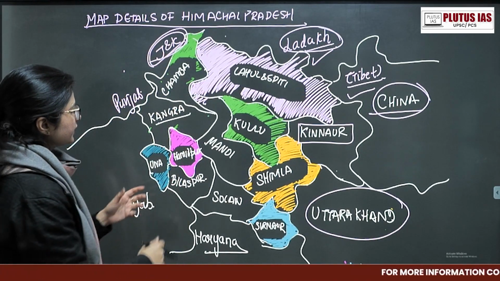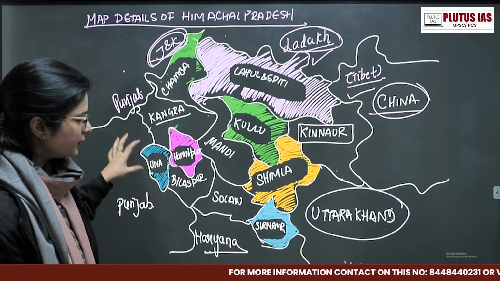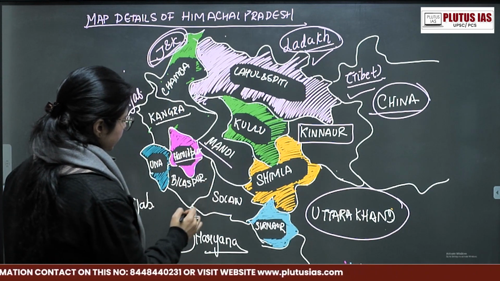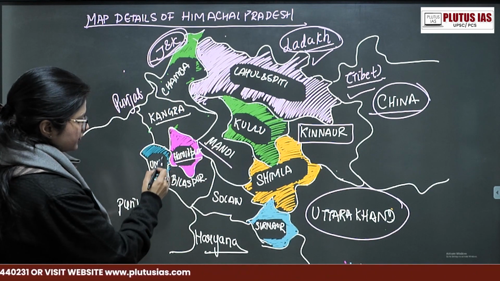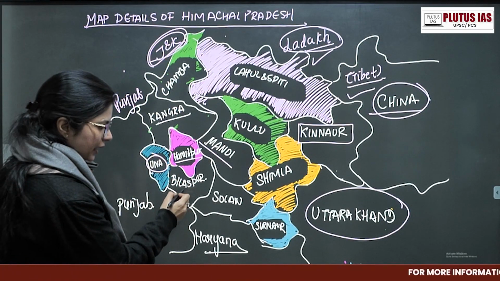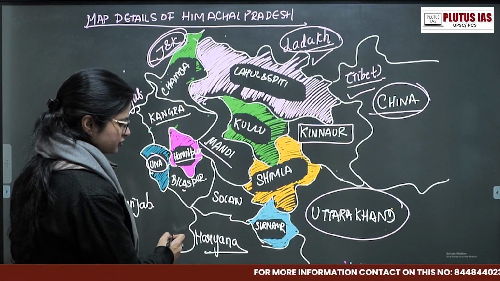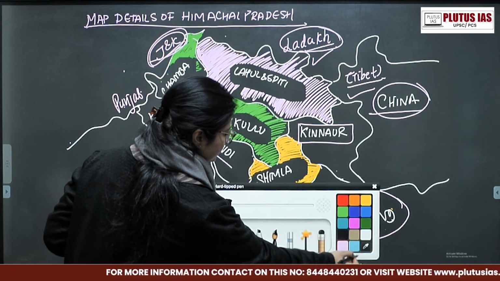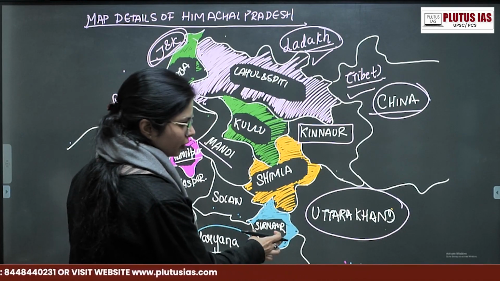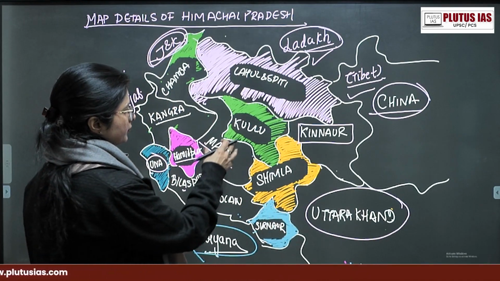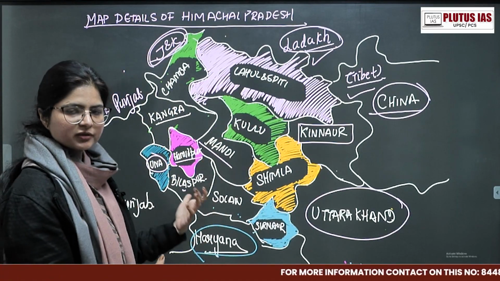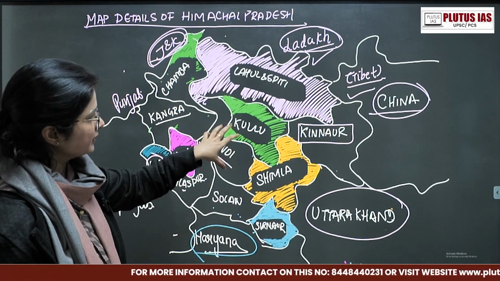Next up we have Kangra. Kangra is also forming the boundary with Punjab, and apart from that, the districts it forms the boundary with are Hamirpur and Mandi. The very next one, a very small one, is Una. Una is also forming the boundary with Punjab. Bilaspur is there, again forming the boundary with Punjab. Then we have the next state, which is Haryana. Haryana is forming the boundary with Solan and Sirmaur of the Himachal districts. Mandi and Kullu are closed, so these are not forming boundaries with any other state because they are at the center.